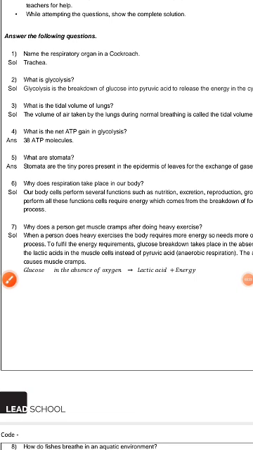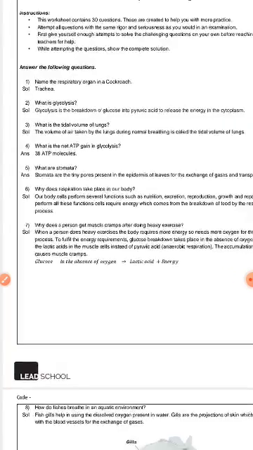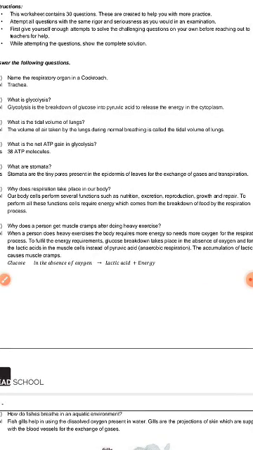Students, our body cells perform several functions such as nutrition, excretion, reproduction, growth and repair. To perform all these functions, cells require energy, which comes from the breakdown of food by the respiration process.